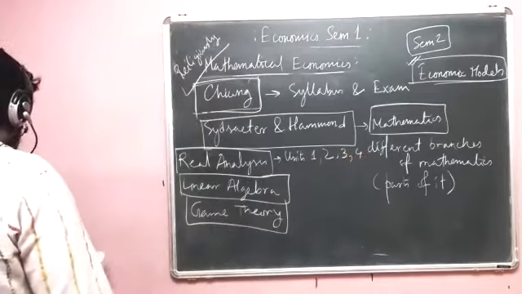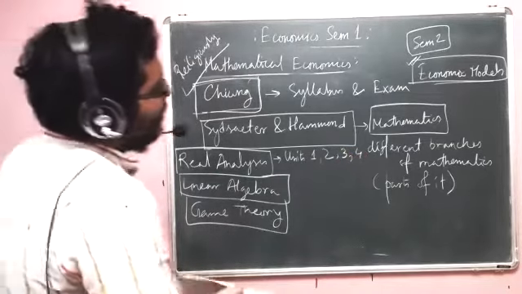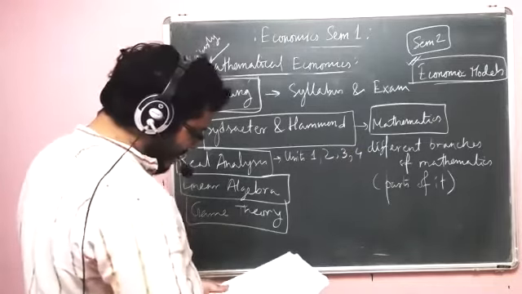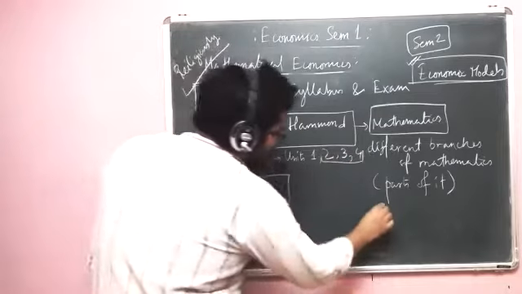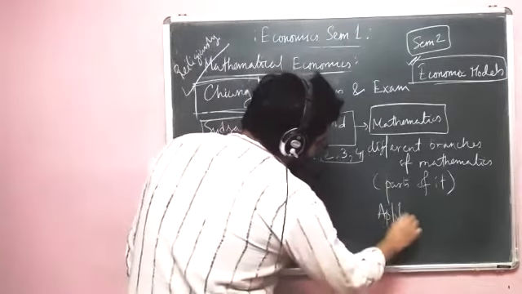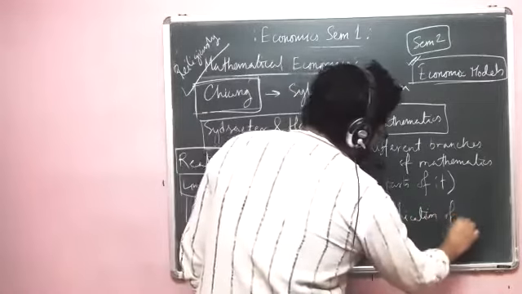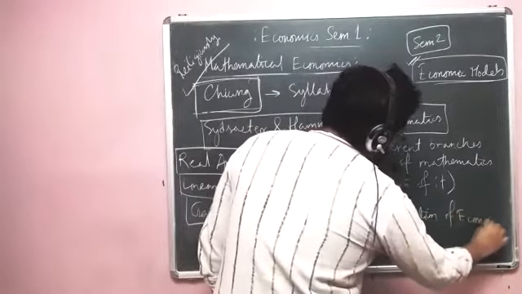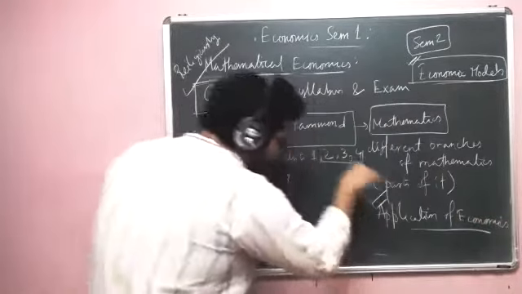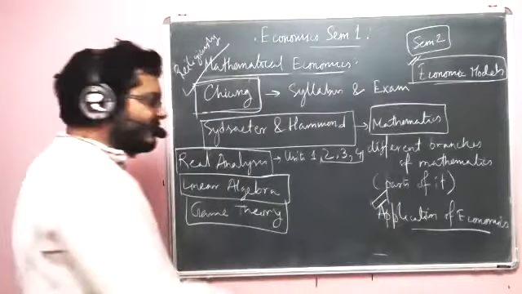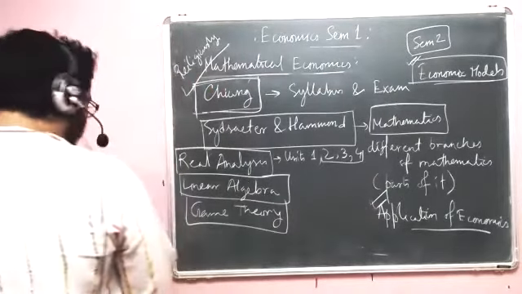Now, if you look at units 1 to 4, you will see one thing appearing common in 2, 3, 4. At the last part, there is something called application of economics. Okay, that is written there. So that is the thing that I was talking about. It is this we want to understand, and to better understand this, we'll be learning mathematics. Okay. All right.